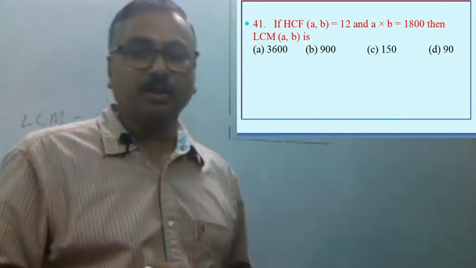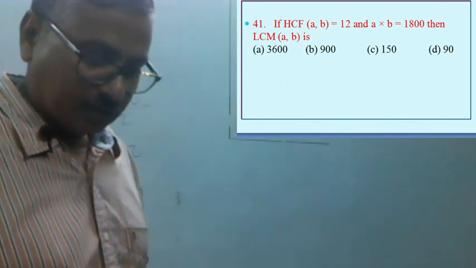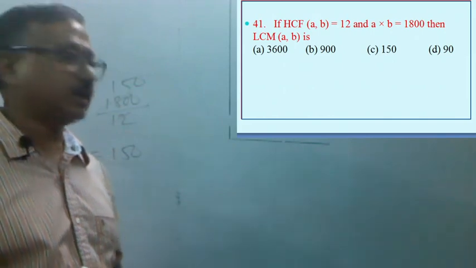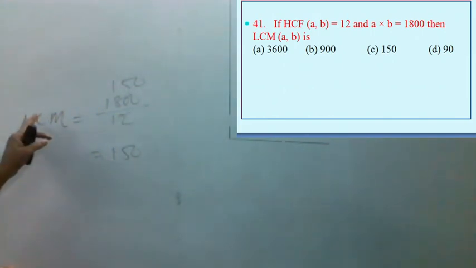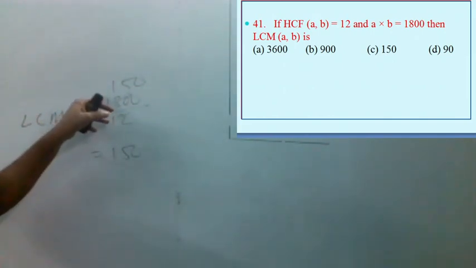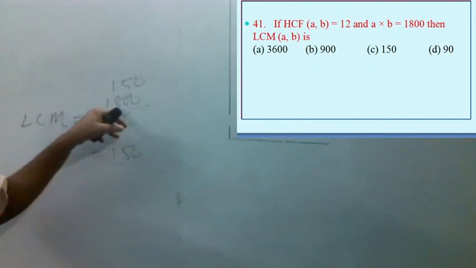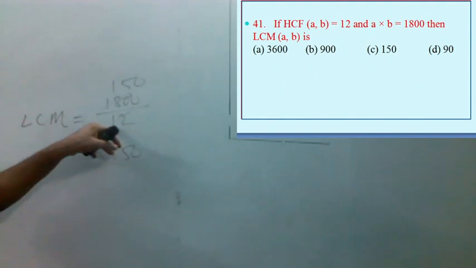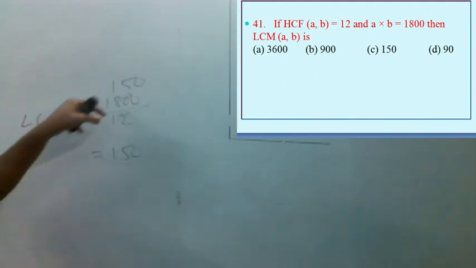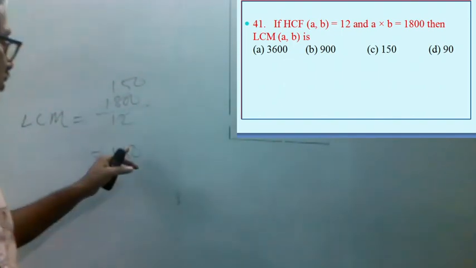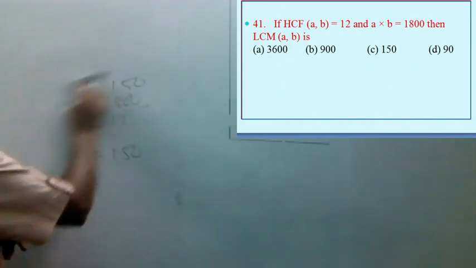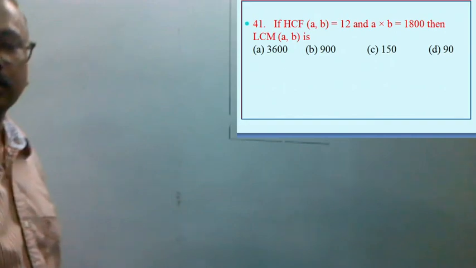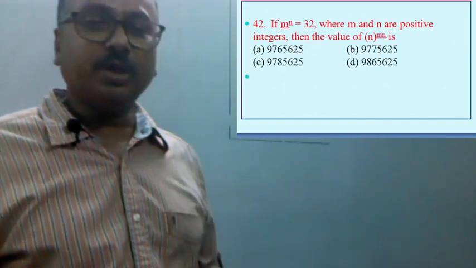150. The correct option is option C, that is, using the property LCM into HCF equal to product of two numbers. The product of the two numbers A into B is given, 1800, and HCF is given, 12. Therefore LCM equals product of the two numbers divided by HCF. So after simplifying we get 150 and the correct option is option C. Now let us move to the next question.